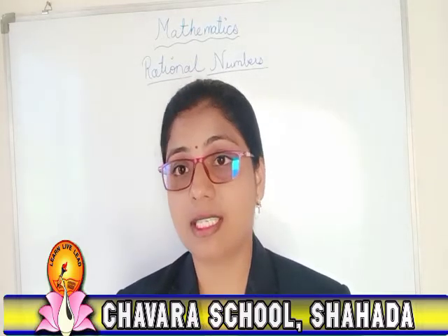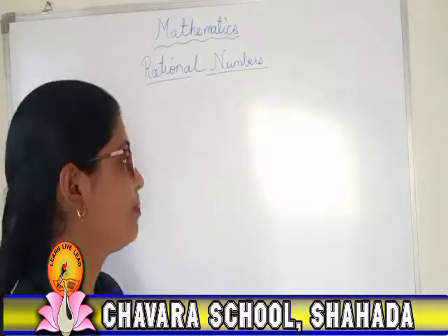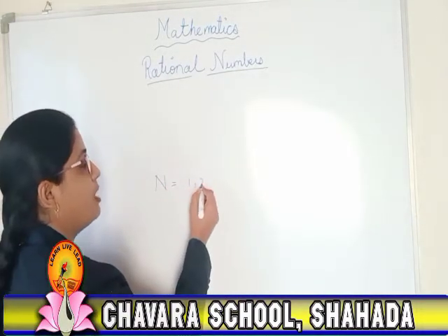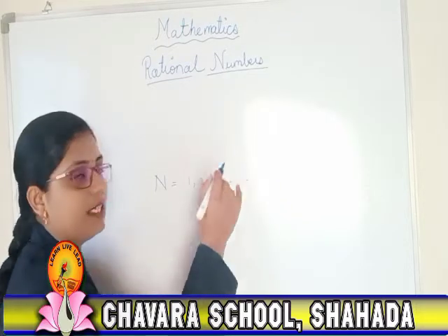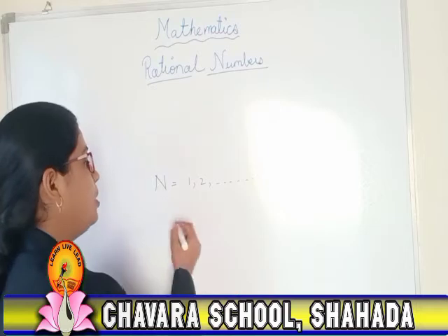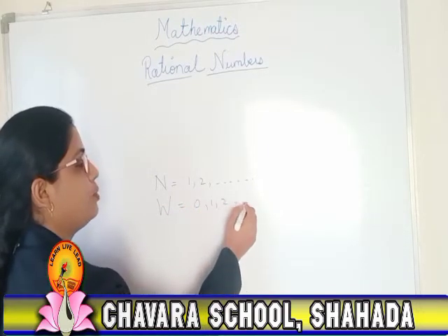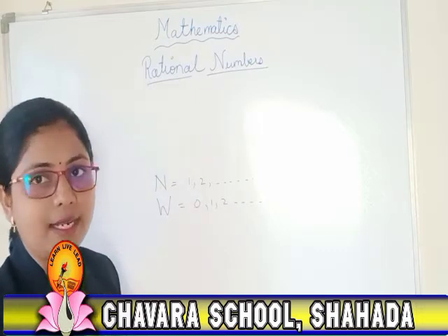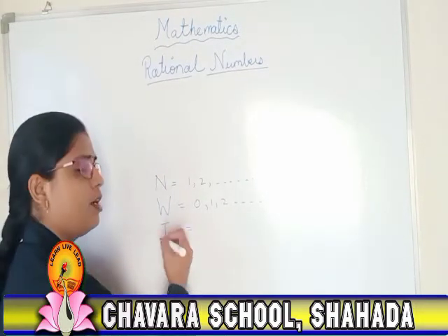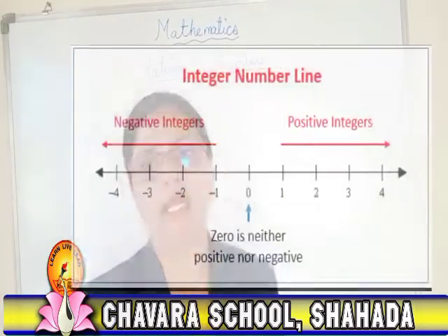Now, you know very well what natural numbers are. Natural numbers are nothing but starting from 1, 2 till infinity and so on. They are natural numbers. Whole numbers start from 0, 1, 2 and so on. Right? Then integers. For explaining integers, you can have a look at this number line.